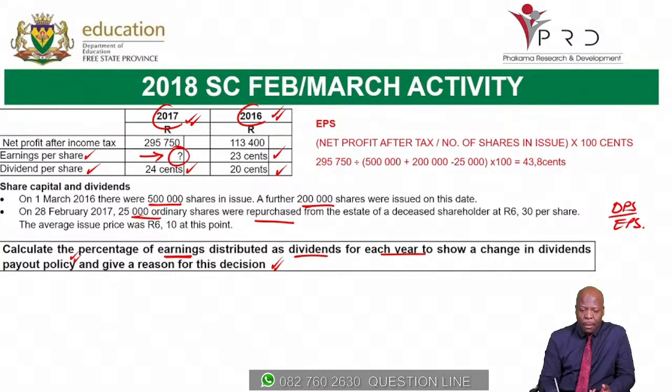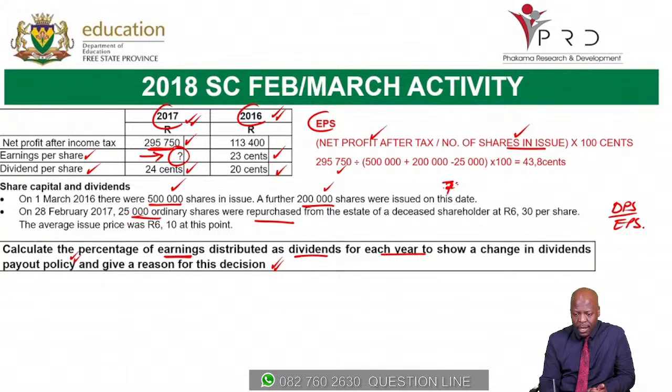Let's see. Remember the formula for EPS. It is our net profit after tax divided by the number of shares in issue. So I'll take my net profit after tax, which is 2,975,000 over here. I then divide it. I want to know how many shares are in issue. So to begin, we had 500,000 shares at the beginning, and we issued a further 200,000. That makes it 700,000 shares. And then we repurchased 25,000. That means minus 25,000. That is now going to give us 675,000.